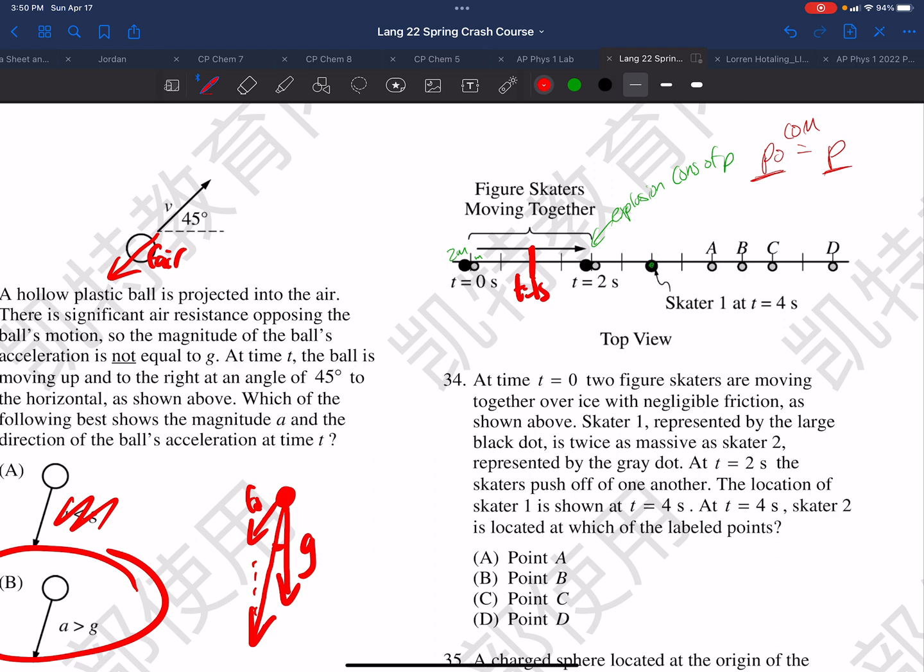So we can see that this center of mass in 1 second moves 2 units. Center of mass moved 2 units. So the center of mass is going to continue moving 2 units every second. So the center of mass, if we draw it, will be here, and at 1 second there, at 2 seconds there, at 3 seconds there, 4 seconds there will be the center of mass of this system.